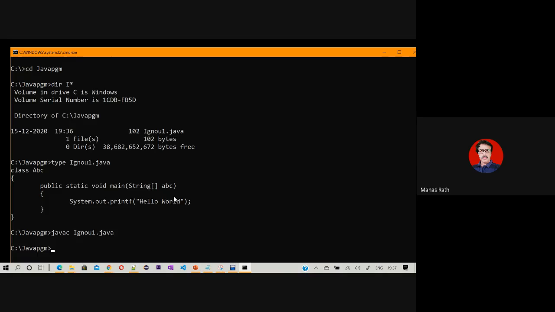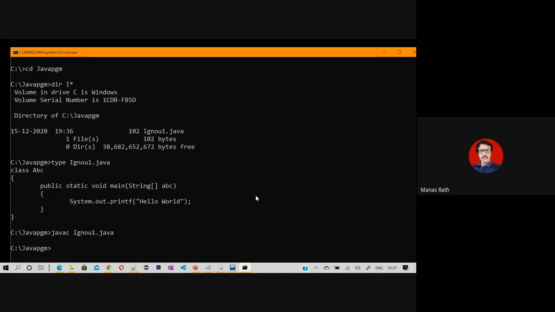But how to run this? Anyone? If anybody having prior knowledge, don't worry. I will give you A to Z of this language as far as possible. So how to run this program? Anyone having prior knowledge? Please come forward. No, sir, I don't have. I'm learning this first time. Okay, no problem. It's okay.